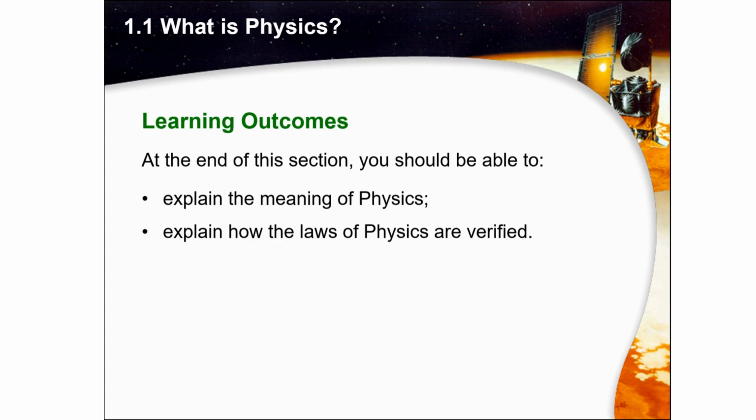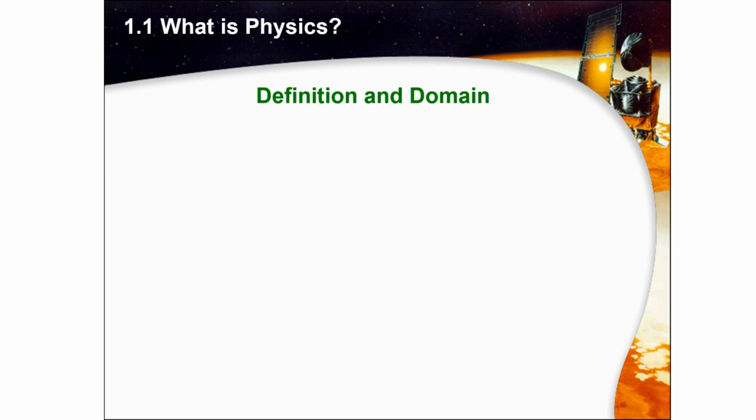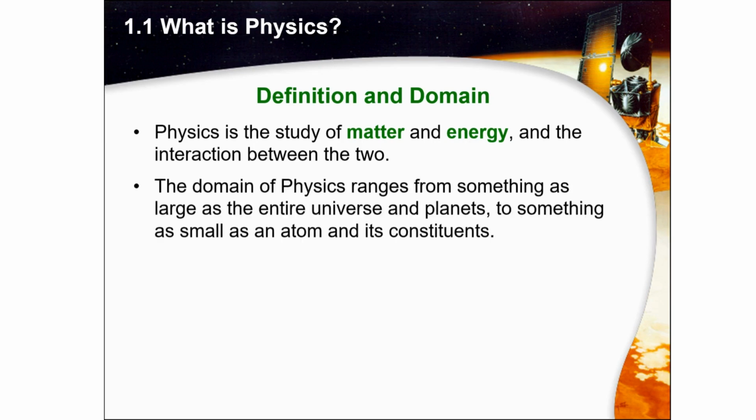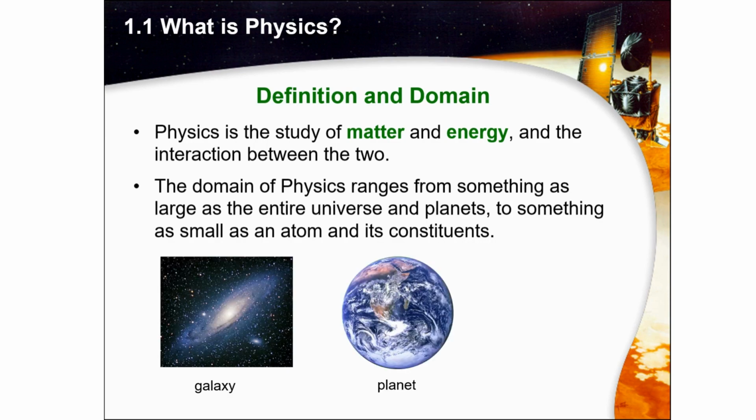What is physics? So at the end of this section, you should be able to explain the meaning of physics, explain how the laws of physics are verified. Definition and domain. Physics is the study of matter and energy and the interaction between the two. So remember, the key is in the words matter and also energy.